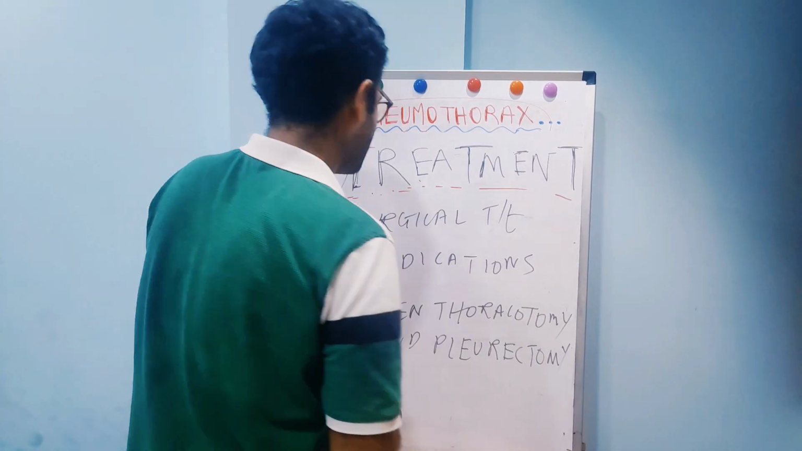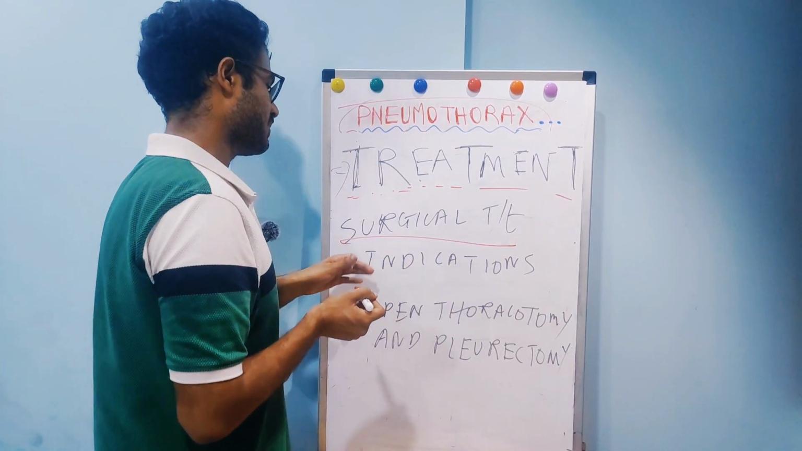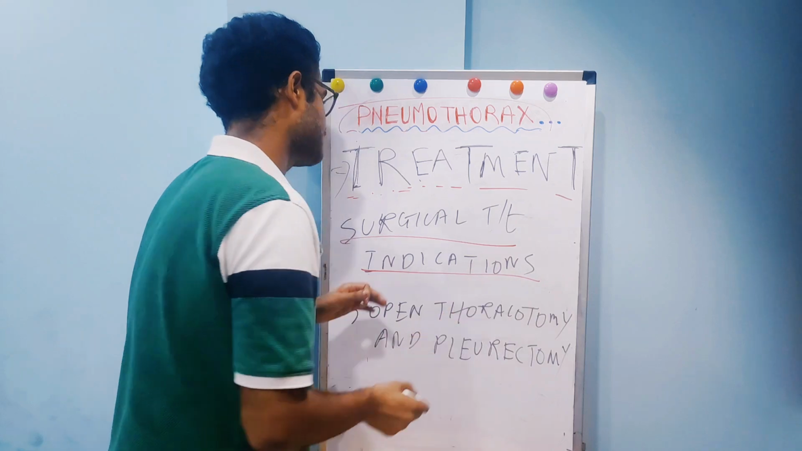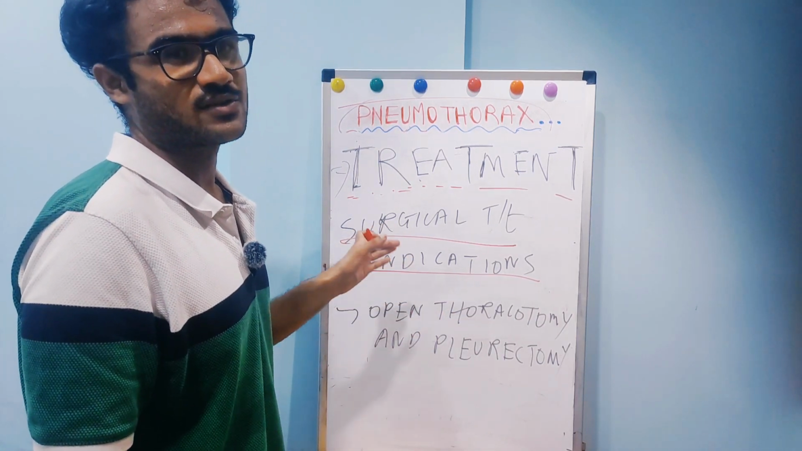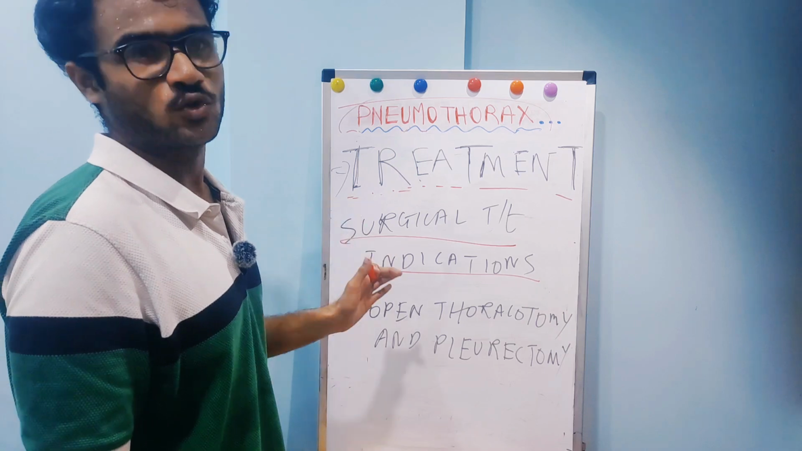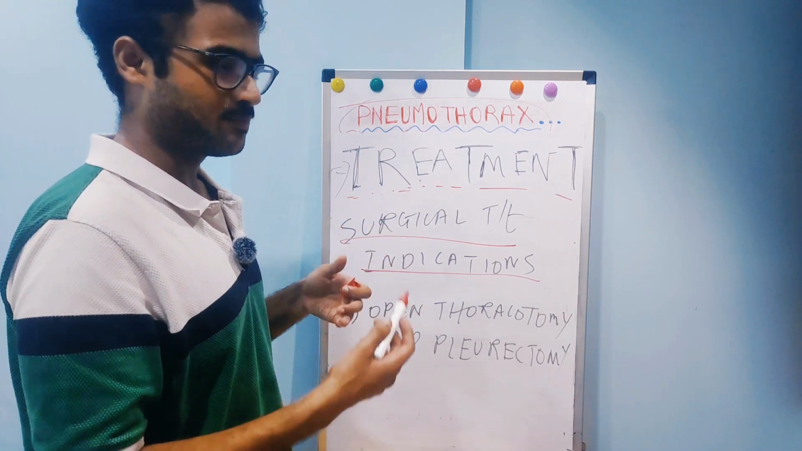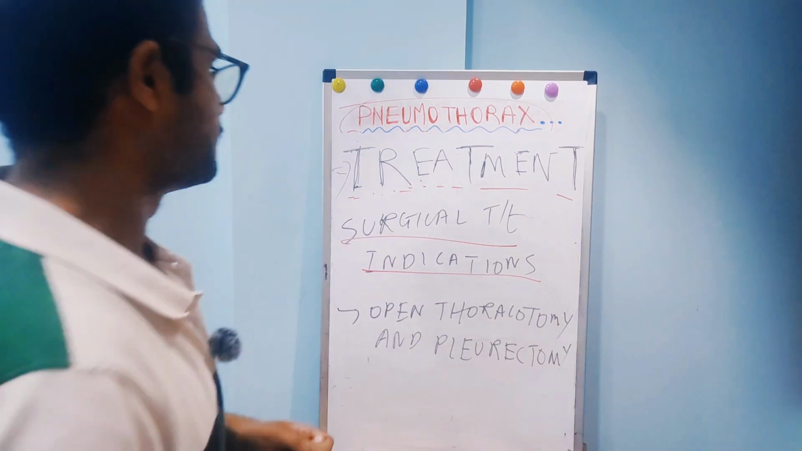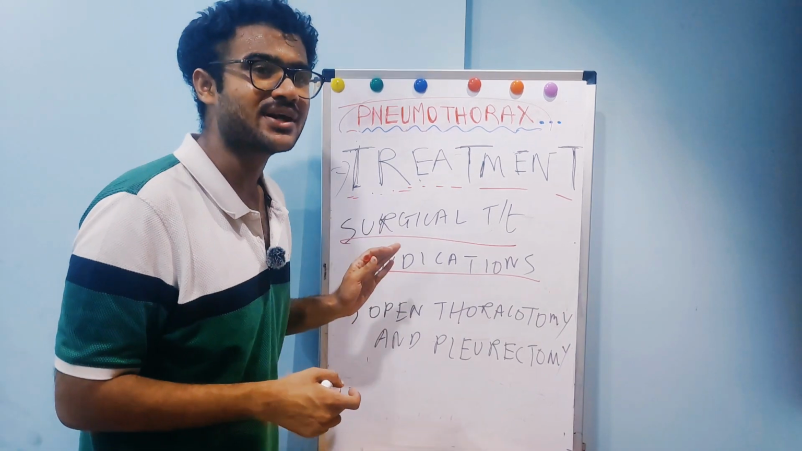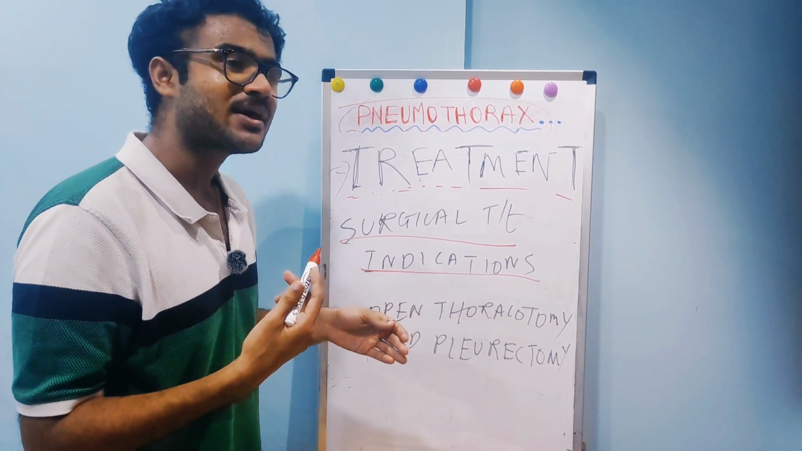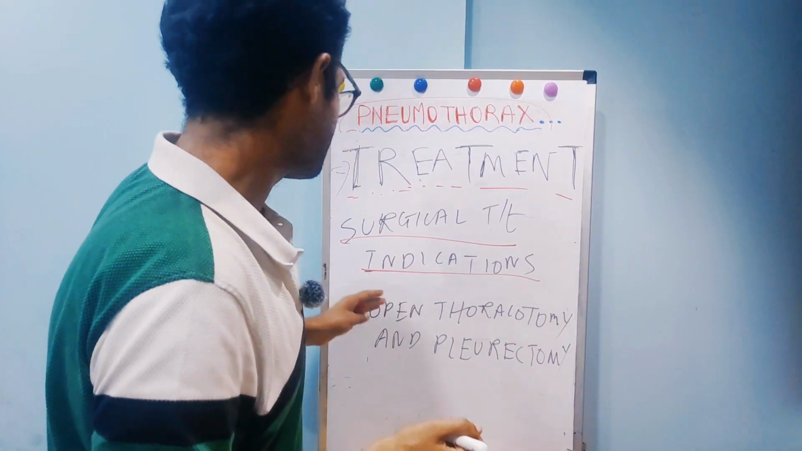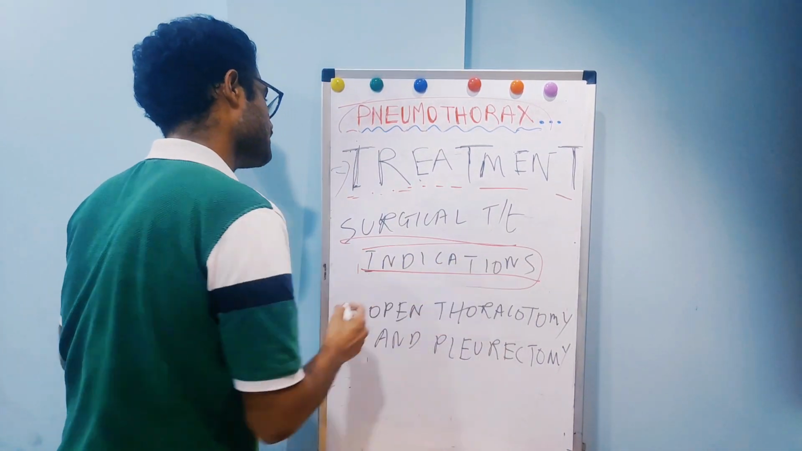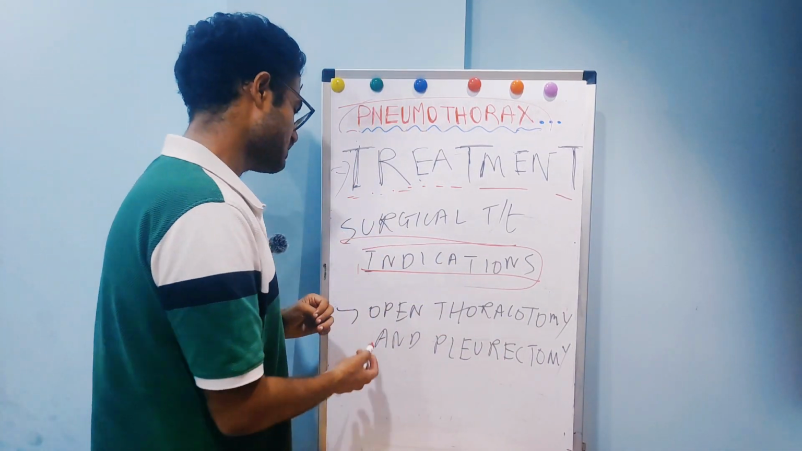Now I would be talking about surgical treatment indications. Surgical treatment is indicated when there is bilateral pneumothorax, recurrent pneumothorax, hydropneumothorax, persistent leakage of the air, tension pneumothorax, failure to drain, thickened pleura making the lung unable to re-expand, multiple blebs and bullae. So this is about indications of surgical treatment, pleurodesis.